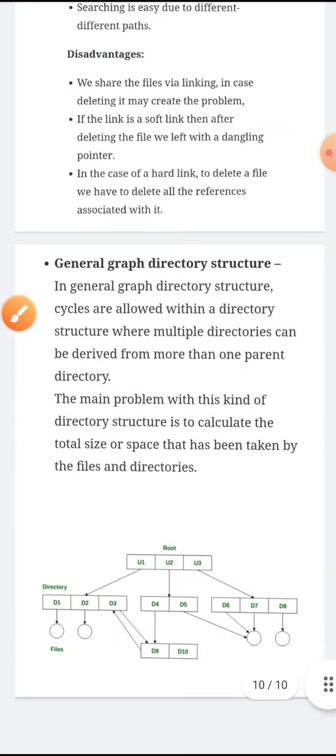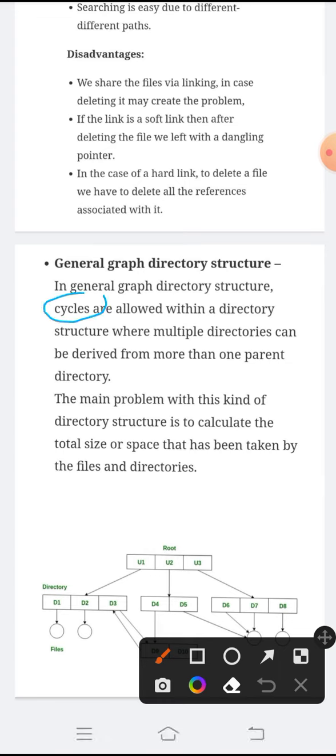The next one is general graph directory structure. In this, cycles are allowed, whereas in acyclic, there are no cycles and sharing is possible. But in general graph directory structure, cycles are allowed. That means multiple directories can be derived from more than one parent directory. And the only problem with general graph is to calculate the total size or space occupied by a file or directory. It will be difficult to calculate the size or space occupied by these files and directories.